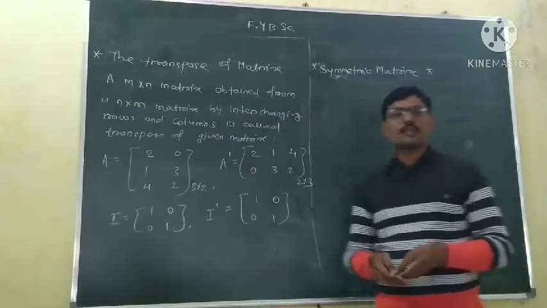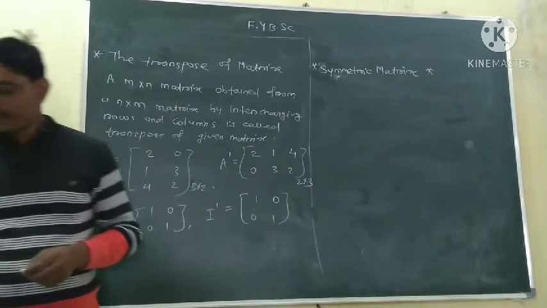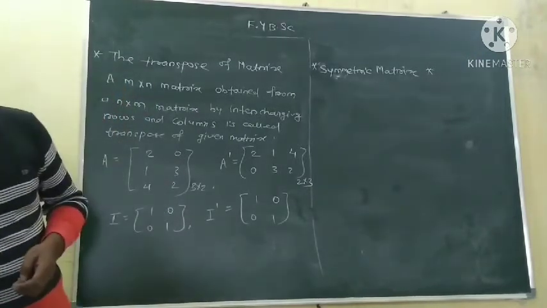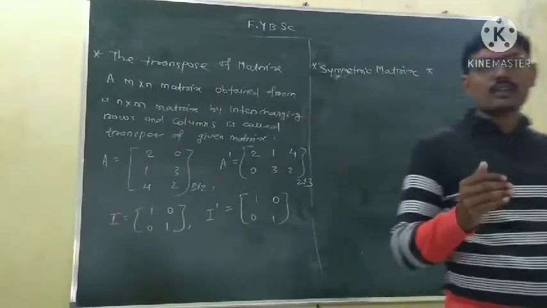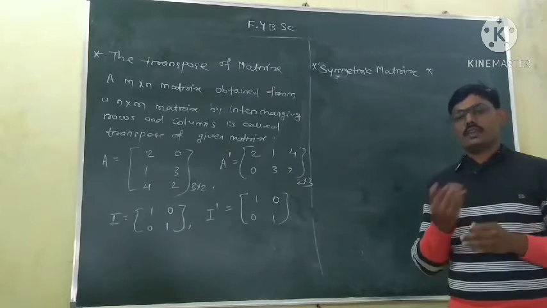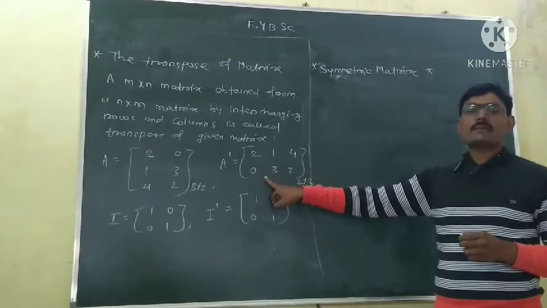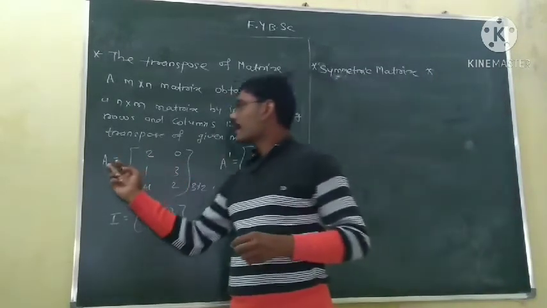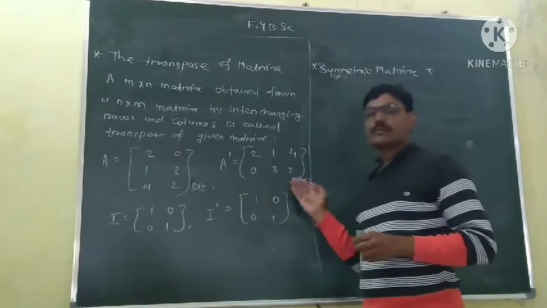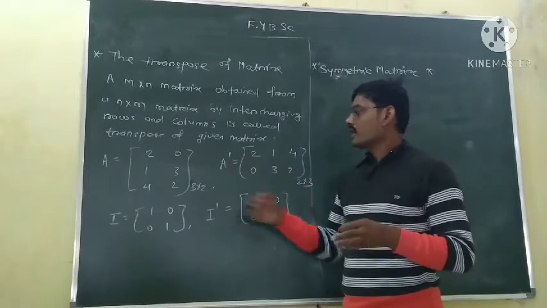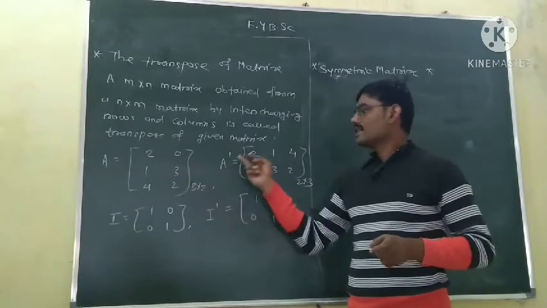Now the next type is symmetric matrices. What is a symmetric matrix? A symmetric matrix is a matrix such that A transpose is equal to A. Now this is not a symmetric matrix. Why? Because this matrix is A, and this matrix is A transpose, but they are not the same. Even when the order is the same, the values must be the same for matrices to be equal. Here A and A dash are not equal.